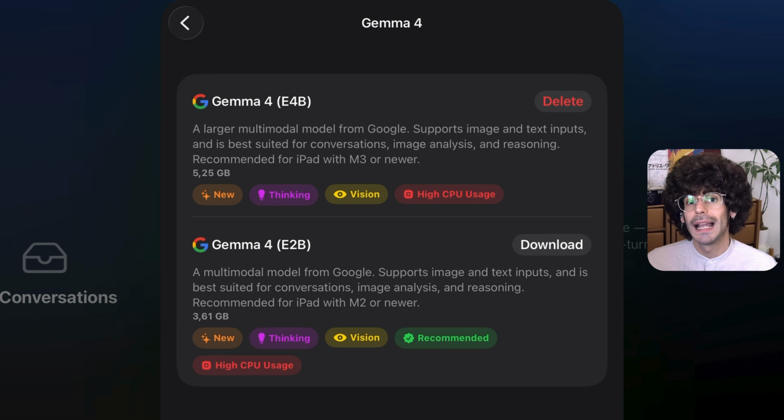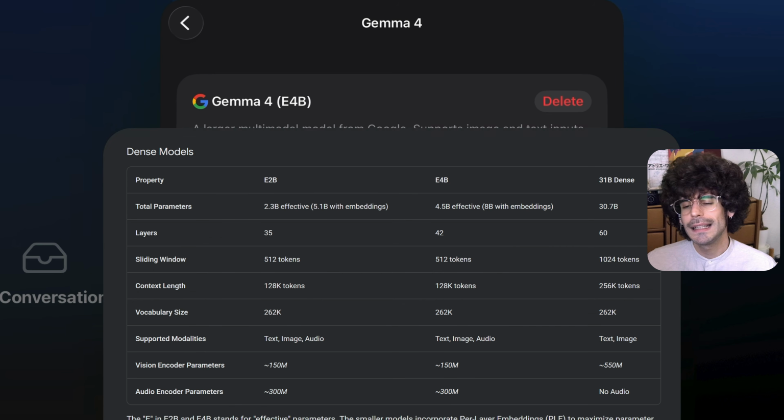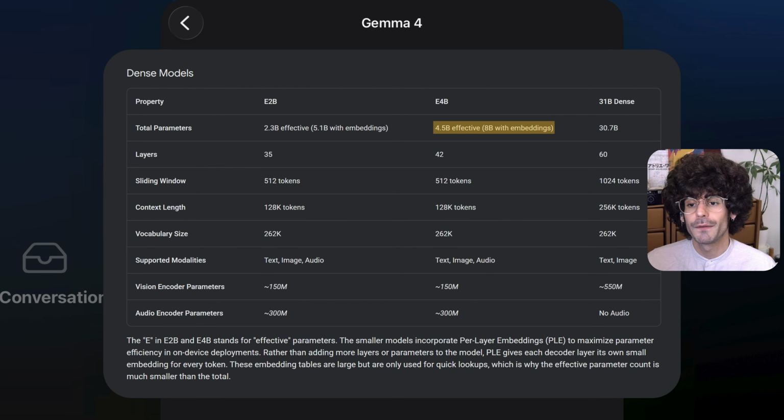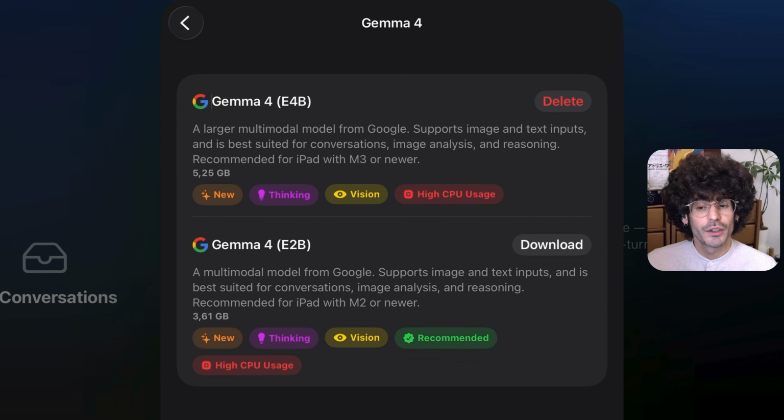If we look, for example, at the official Google documentation, we can see that the E4B model has 4.5 billion effective parameters, but a total of 8 billion embeddings. The idea is that you get a model that has the capability of an 8 billion parameter model, while only having to use 4.5 billion parameters while generating an answer. This makes it comparatively fast and works particularly efficiently on mobile devices. So to summarize, we have two model options, one with 2 billion effective parameters and one with 4 billion effective parameters. Both are more efficient by having more embeddings but needing fewer parameters to run.